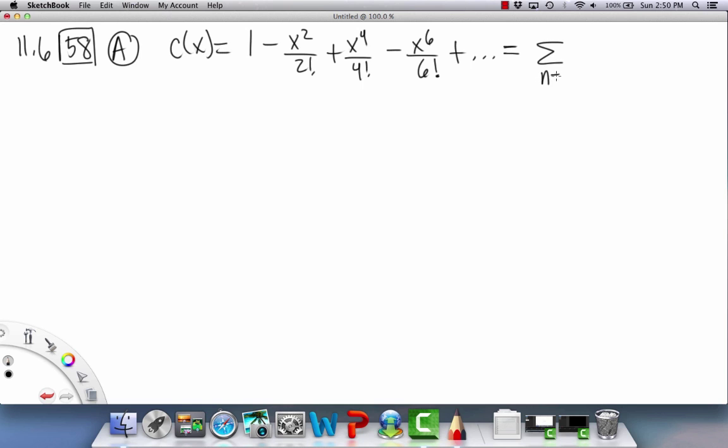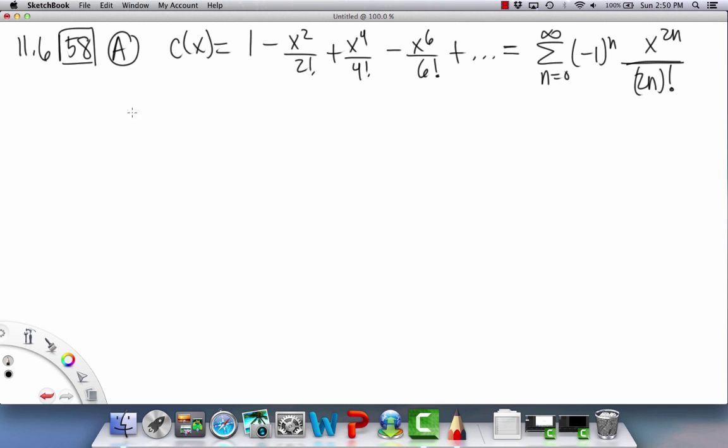So this can be represented by the infinite series as -1 to the n, and this gives you the alternating signs part, right? And then we have x to the 2n over 2n factorial. So anything times 2 is going to be even, right? So that gives you your even numbers. And anyways, now we're supposed to find the interval of convergence, or the radius of convergence, I believe. Yeah, the radius of convergence.